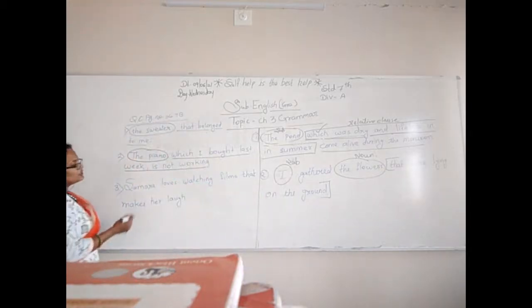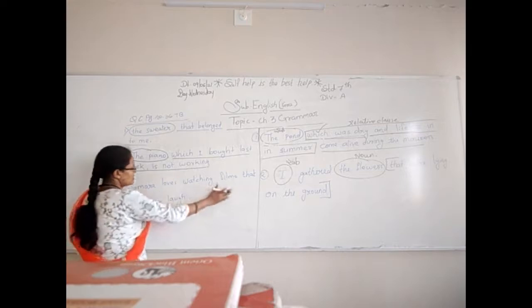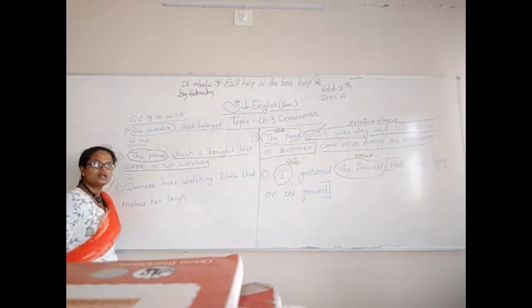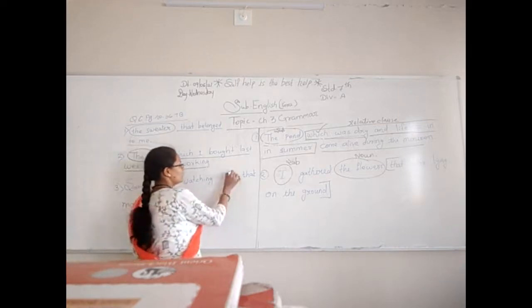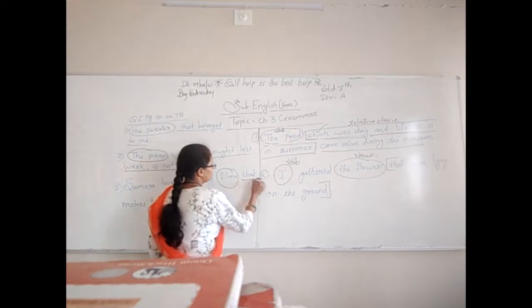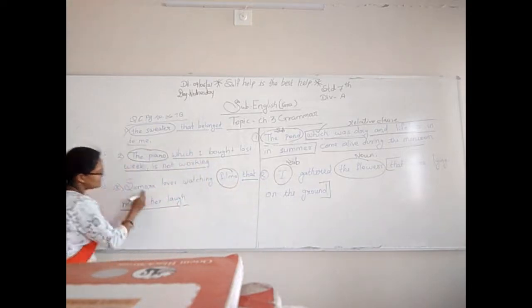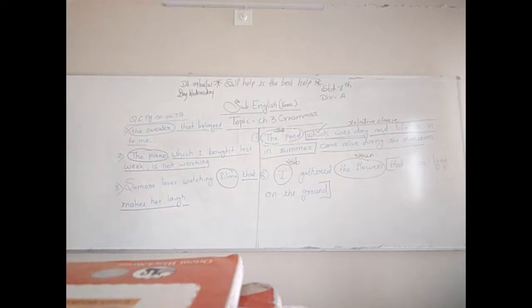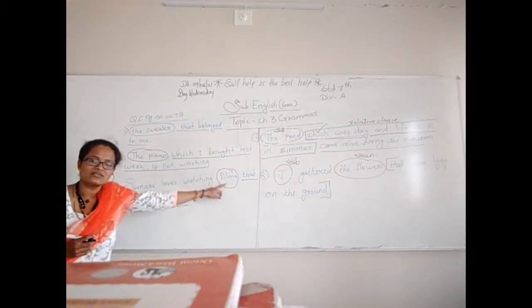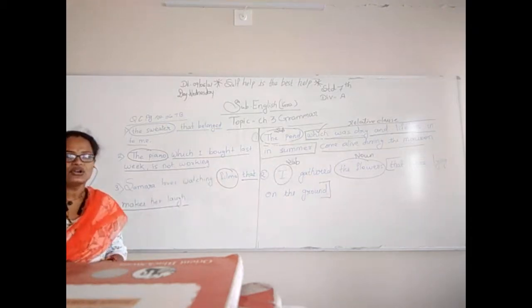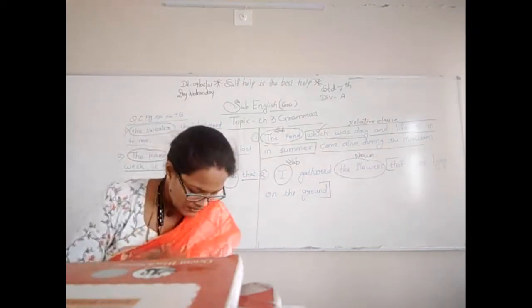So, what is the noun here? Samara loves watching films that make her laugh. What is the noun here? Film. Ma'am, Samara. No, beta. Film. Samara is the subject. This is the main clause. But what is the noun? Film. And that makes her laugh is the relative clause. Now fourth one.